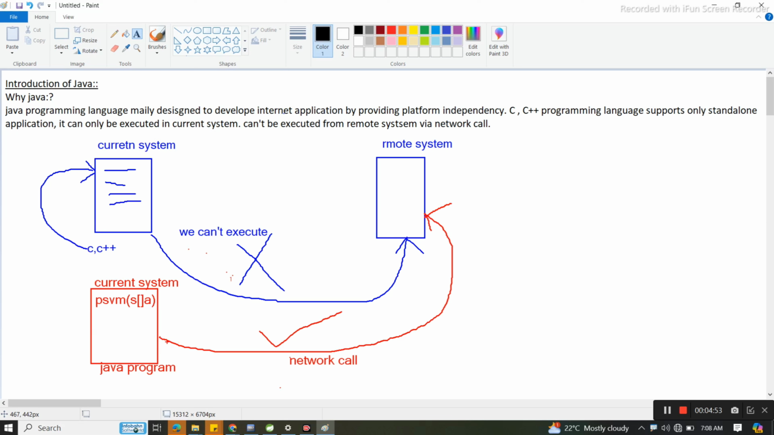Now, how is that Java file, which is in our current system, getting executed in a remote system? This is the question, right? So this is the difference between C++ and Java. Since Java is platform independent, it is not going to depend on the same current system. Yes or no? Yes. So whatever class file is generated in this current system, we can execute in a remote system as well. Any doubt?